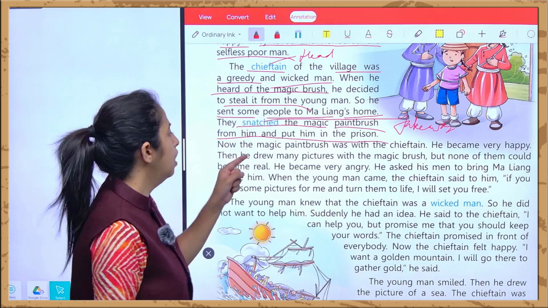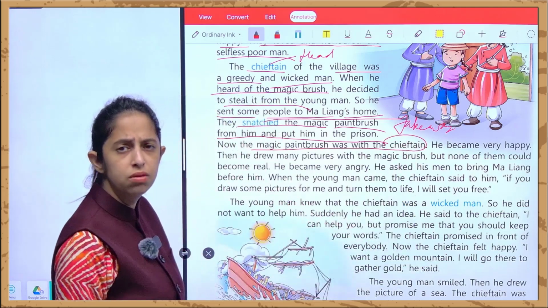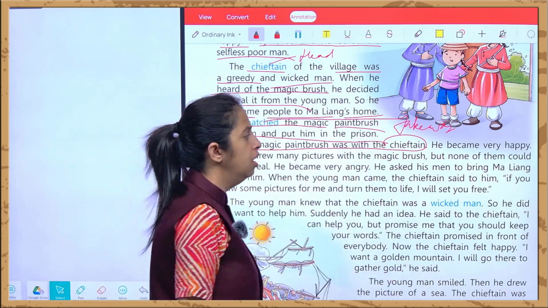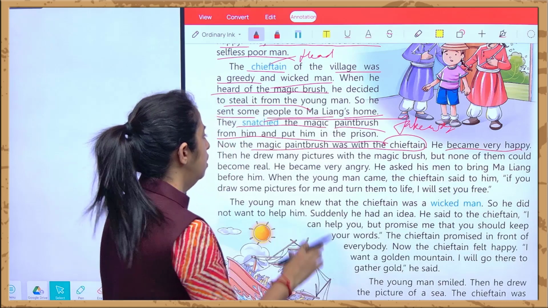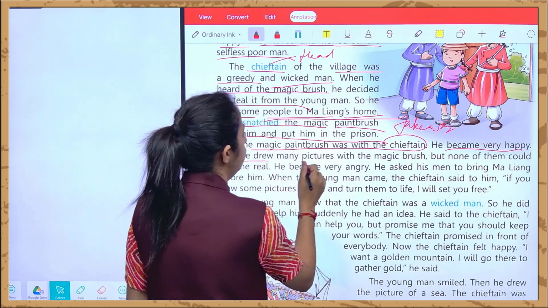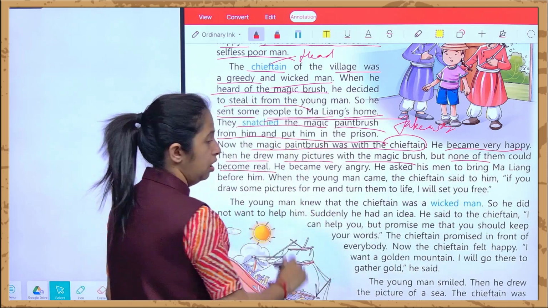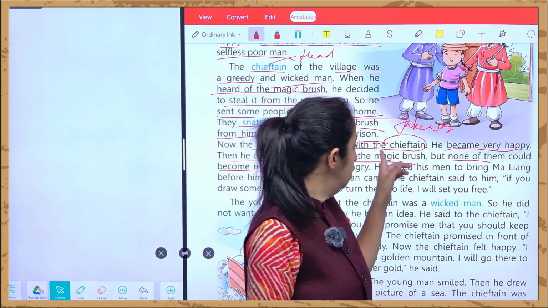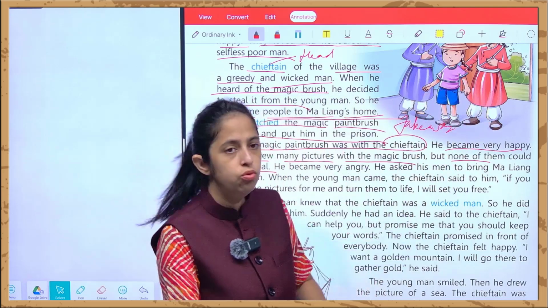Take away. Now the paintbrush was with the chieftain. और अब paintbrush किसके हाथ में था? The head of the tribe के हाथ में था. And he became very happy. He became very happy that he got that paintbrush. Then he drew many pictures with the magic paintbrush, but none of them could become real. And as soon as this greedy man, this wicked man, drew the pictures.